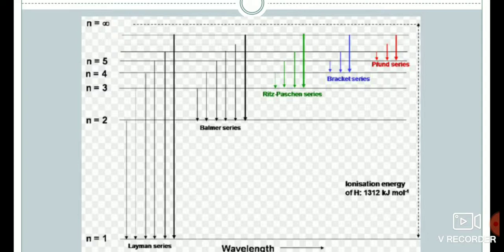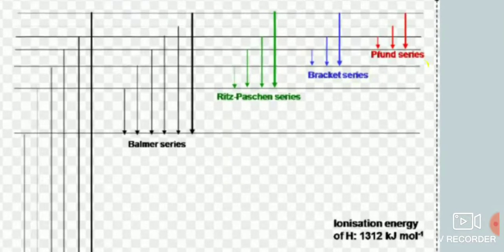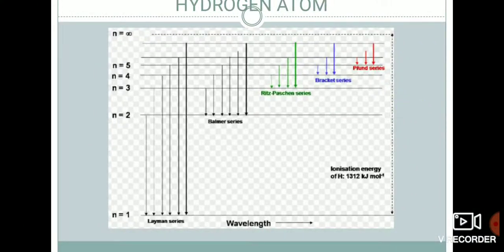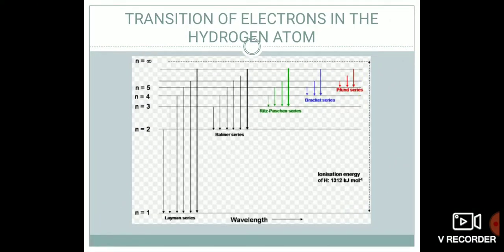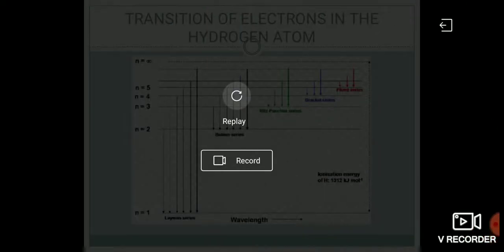Next is the Paschen series, which lies on the third orbit, that is n1 equals 3 and n2 equals 4, 5, 6, 7, and it goes on. Similarly for Brackett and Pfund. This is how the transition of electrons in the hydrogen atom takes place in different series, by which we can easily study the line spectrum of hydrogen, and at which wavelength and spectral region it lies. Hope you all understood well.